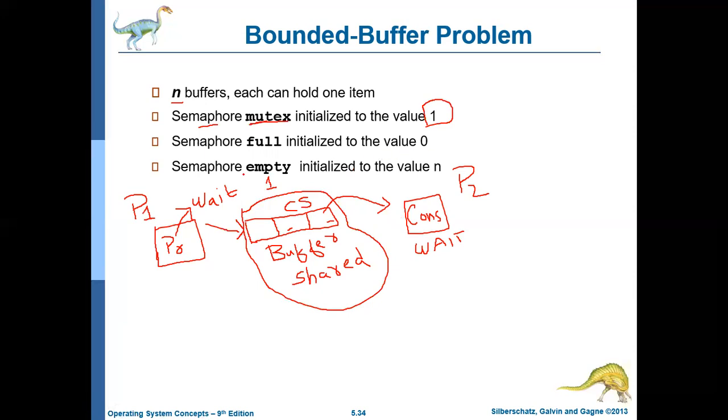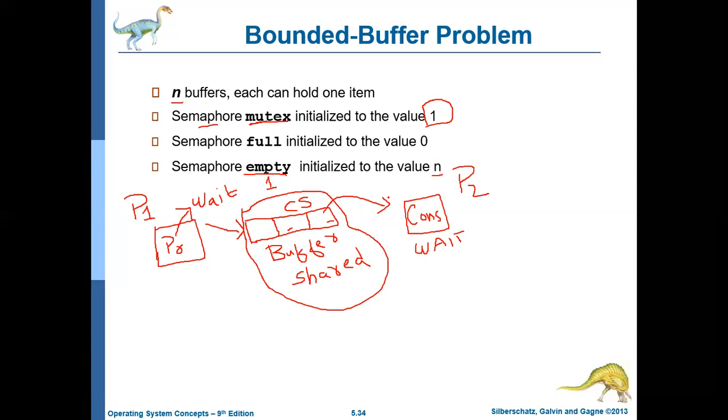Okay, and there is another semaphore, empty, which is initialized to n, which means that all locations are empty. So these are the variables it uses. N represents the size of the buffer, and mutex represents the lock on the buffer, and full represents how many locations are full. Initially nothing is full, so it is 0. Empty represents how many locations are empty. Initially all locations are empty, so it is n.